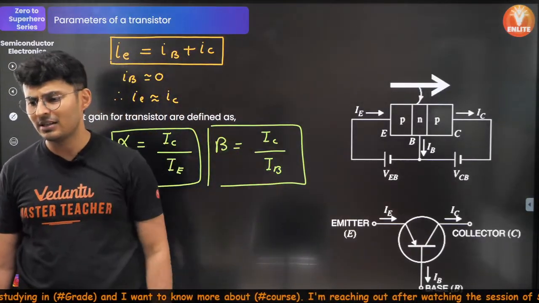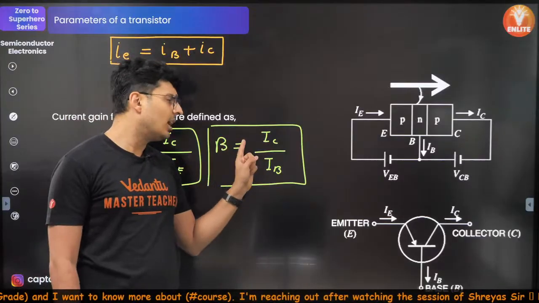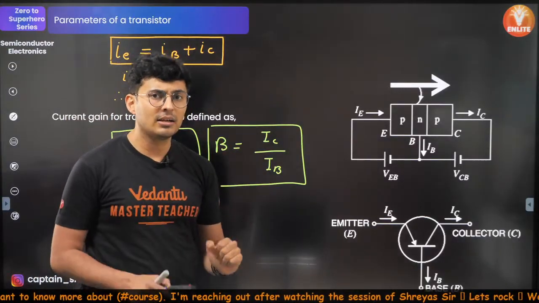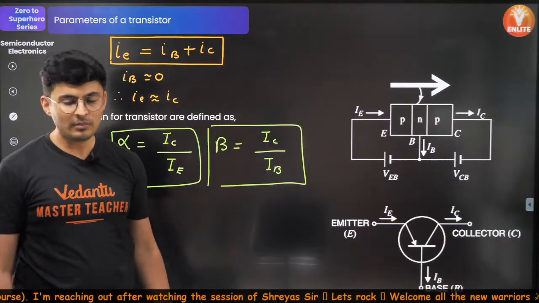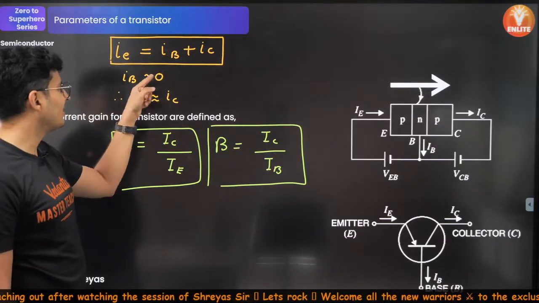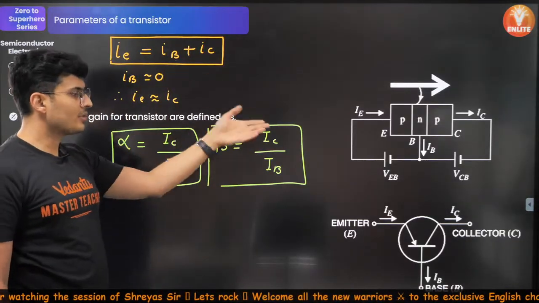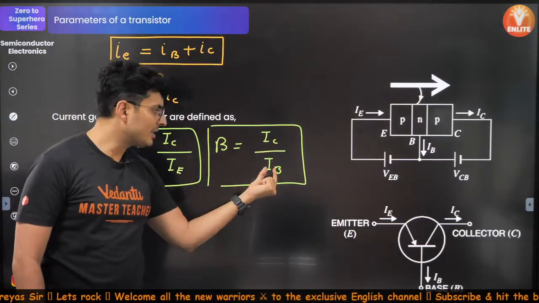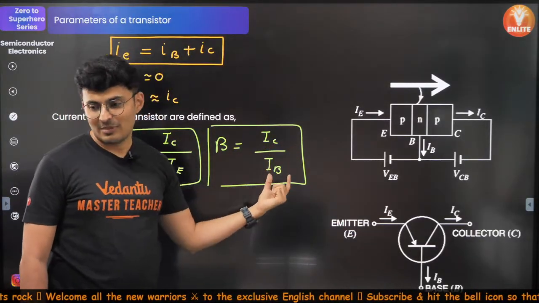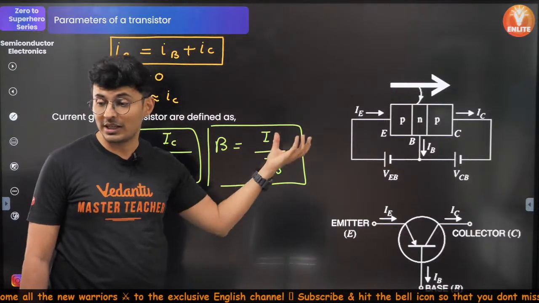Now think, will beta be a small number or a large number? You tell me in the chat box. Look at this, base current is small. Collector current is usually large. So a large quantity divided by a small quantity will be a very large quantity.